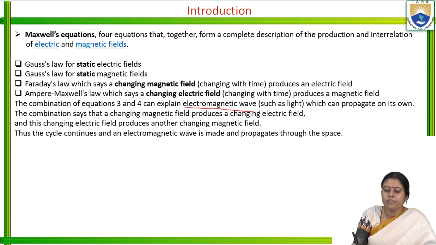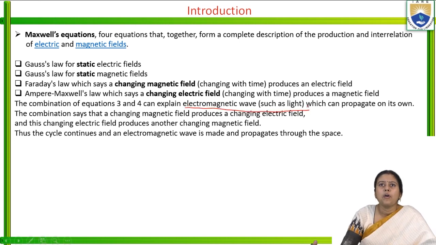The combination of 3 and 4 gives electromagnetic waves such as light, which can propagate on its own. We know that for light waves, X-ray waves, this electromagnetic wave doesn't need any type of medium, so it can propagate on its own.